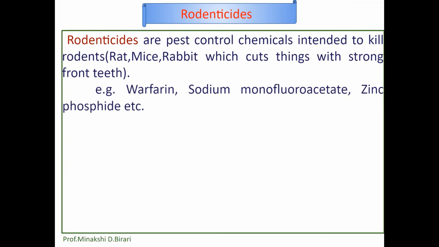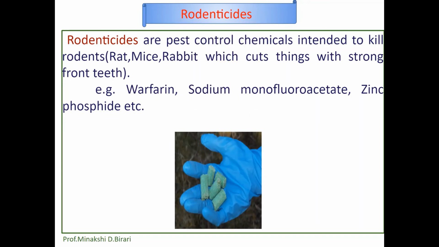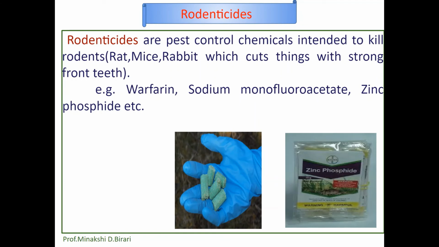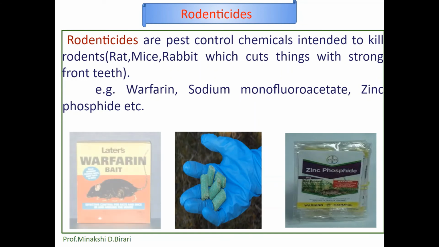And rodenticides are pest control chemicals intended to kill rodents. Example, warfarin, sodium monofluoroacetate, zinc phosphide, etc. So these are nothing but rodenticides, which are the pest control chemicals intended to kill rodents.